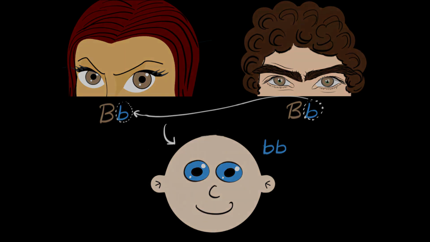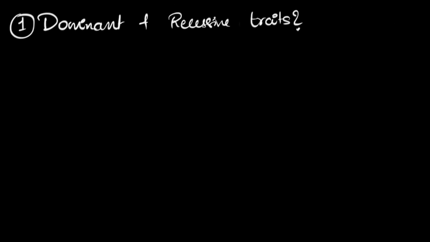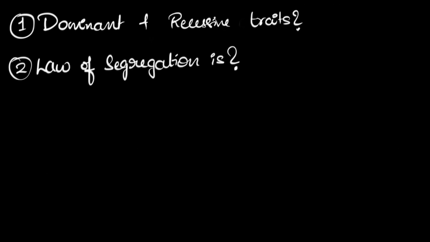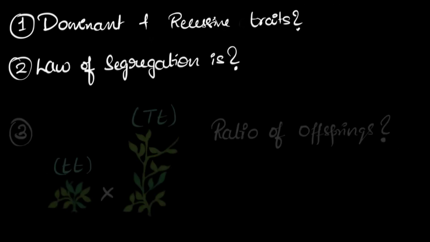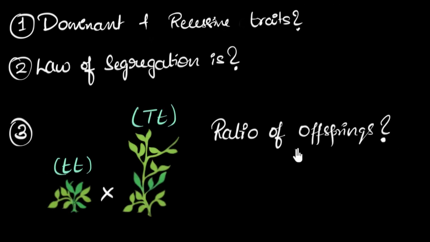That's it. So let's see if we can recall what we learned. Can you recall what dominant and recessive traits are? What the law of segregation is? And can you work out what would be the ratio of the offspring if we cross a short plant with a tall plant which has both the tall and the short trait in it? And if you get stuck at any point, no worries, you can always go back and rewatch that part of the video.